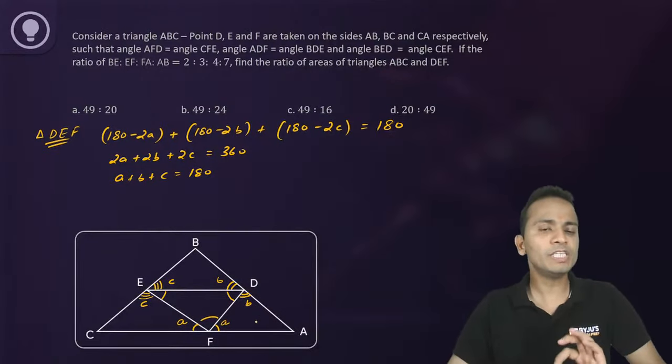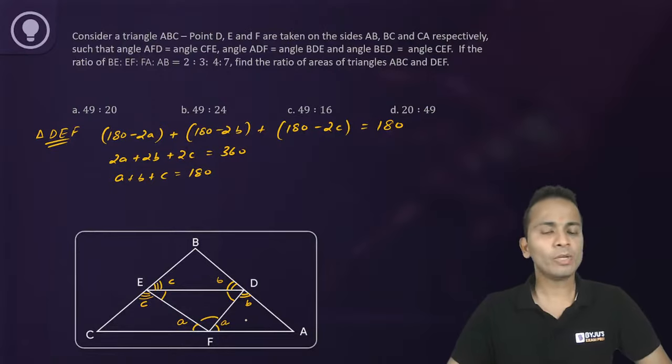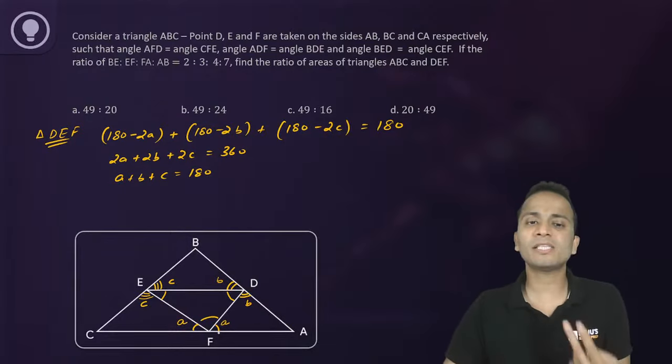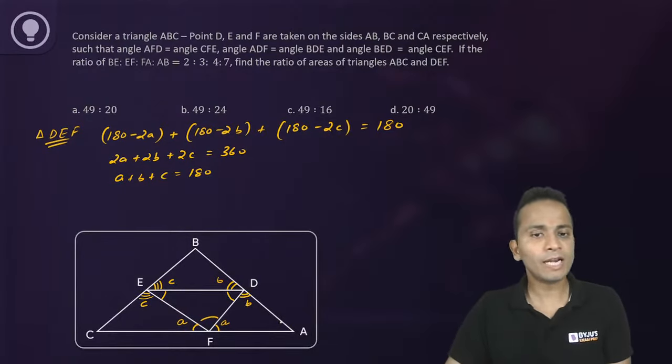Now look at each of these smaller triangles. Look at the triangle on the rightmost side, ADF. Now ADF has two angles, A and B. The third angle should be equal to angle C. Yes, because A plus B plus C is 180, right?